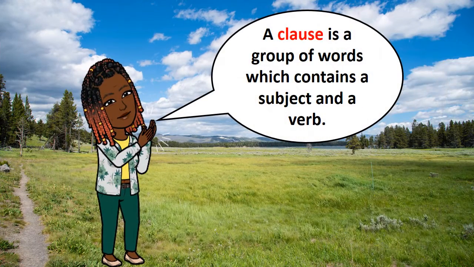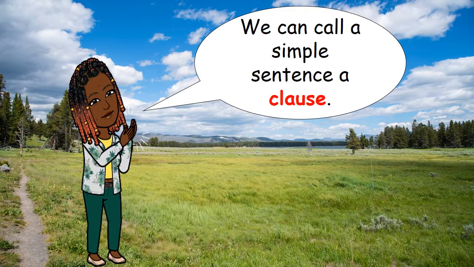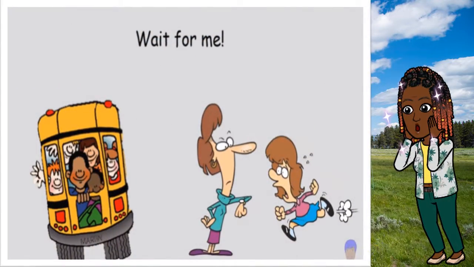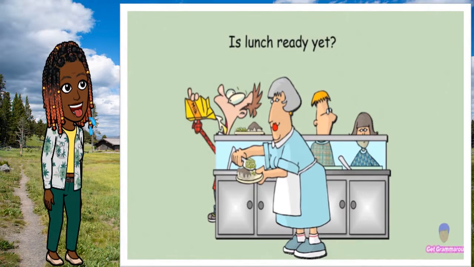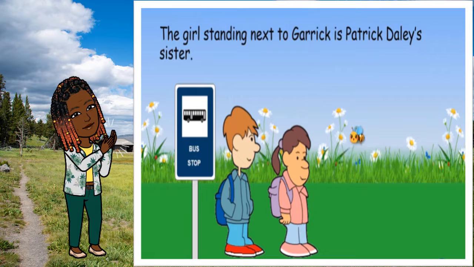A clause is a group of words which contains a subject and a verb. We can call a simple sentence a clause. Here are more examples of clauses. Wait for me. Is lunch ready yet? The girl standing next to Garrick is Patrick Daly's sister.